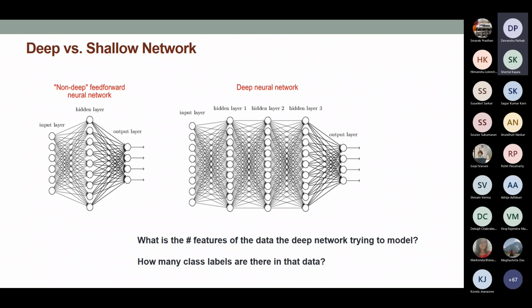Anybody has any question up to this one? Sir, so the number of parameters is the product of these three, right? Not product. So let me give you some hint. Think about the deep neural network. The number of weights connecting the input layer and hidden layer one, how many weights do you have?